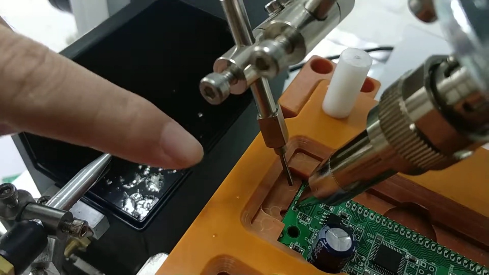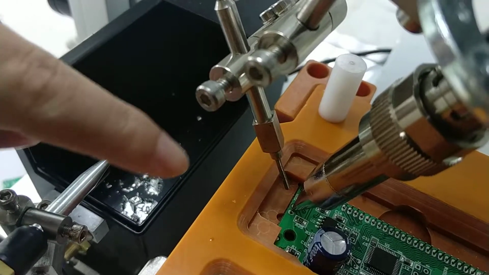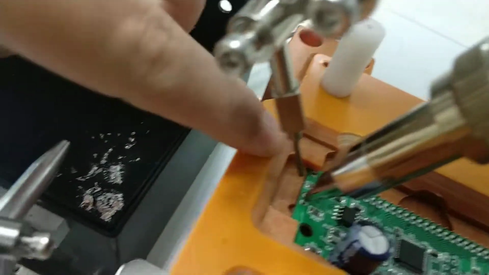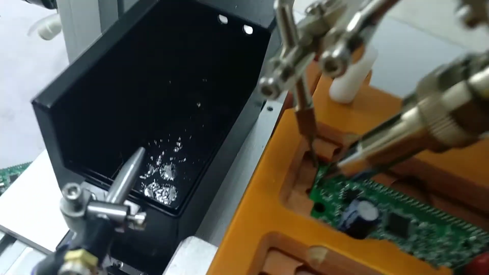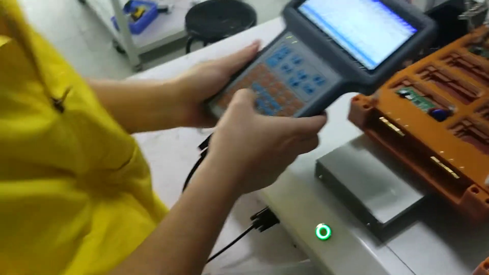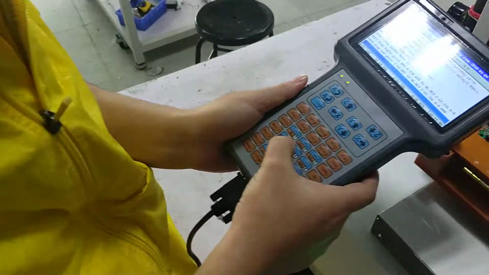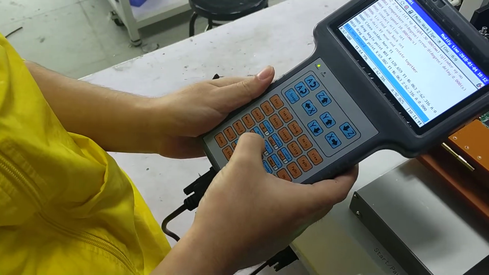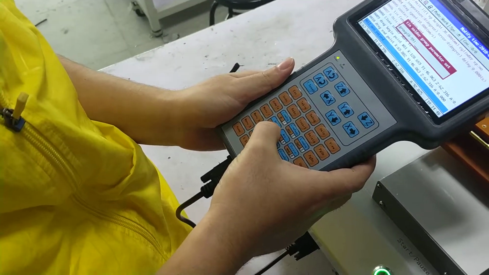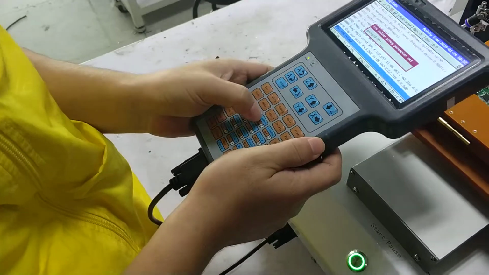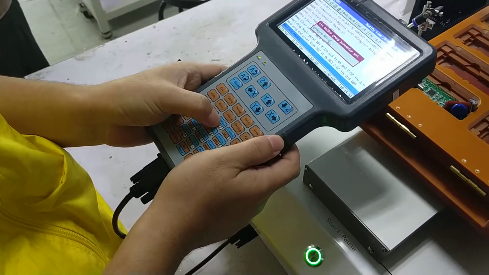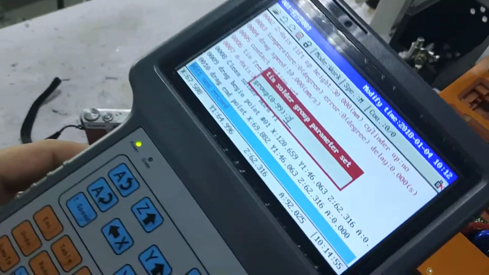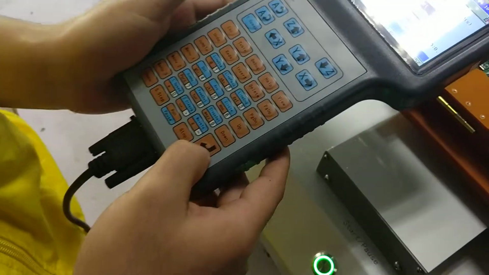The soldering horn must touch the soldering pad and be in the middle of the soldering pad, like this. Then press start button to confirm the first dot soldering. Press 2 to confirm the dot soldering program, and press enter.